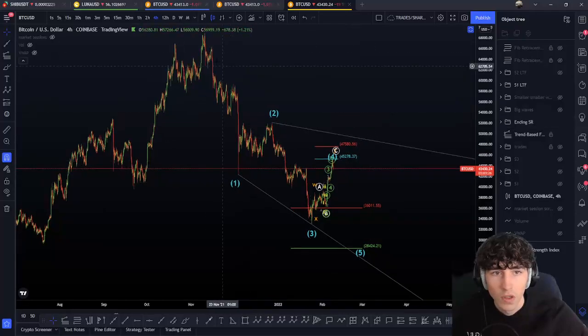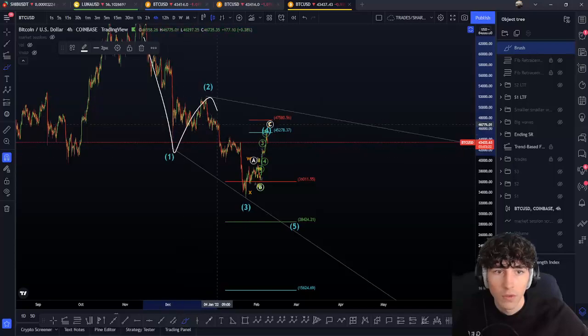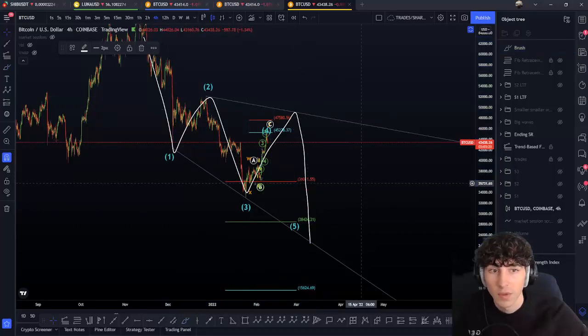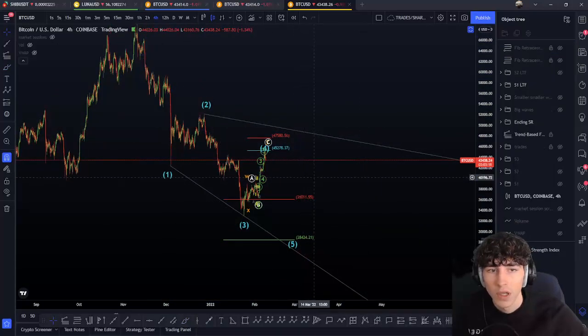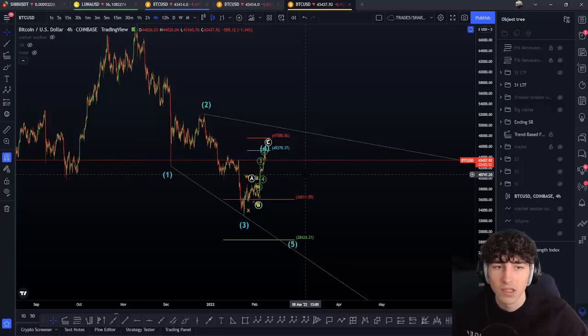Okay, we go from smaller waves to bigger waves. For example, a wave 1, 2, 3, 4, and then a wave 5, so an expanding one. This is possible, but it is not the most likely or highest in terms of probability, so that's why I'm not going to take that case. For me, the ending is not really valid anymore.